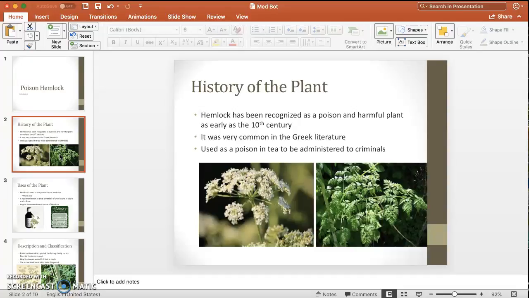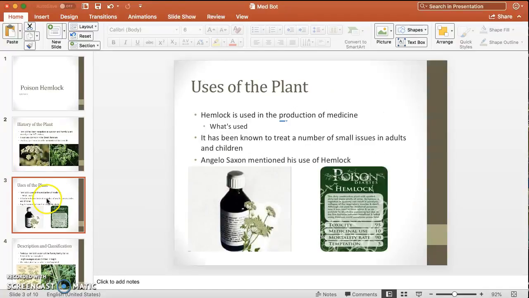The Greeks referred to it as conus, meaning whirlabout. It was given this name because of the effects it has when ingested, such as vertigo and possibly death. They used it to kill prisoners and criminals. It was also used to kill Socrates, but we'll talk about that later.